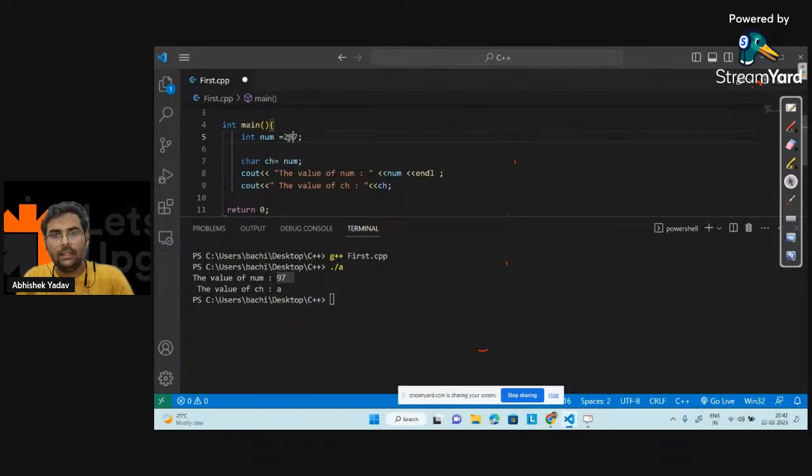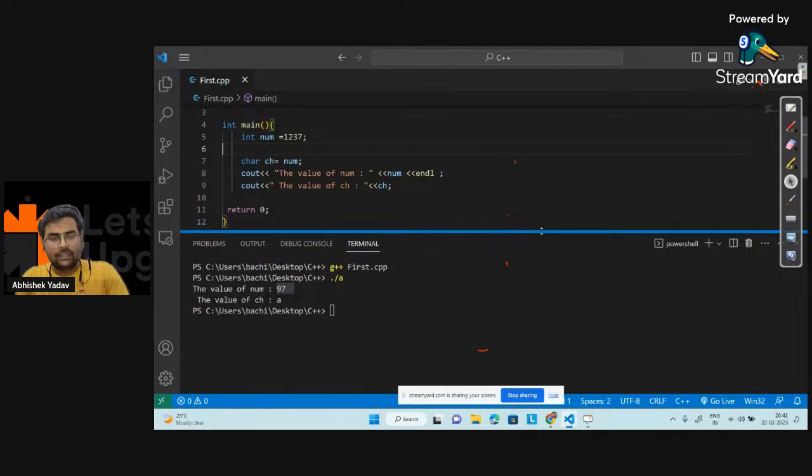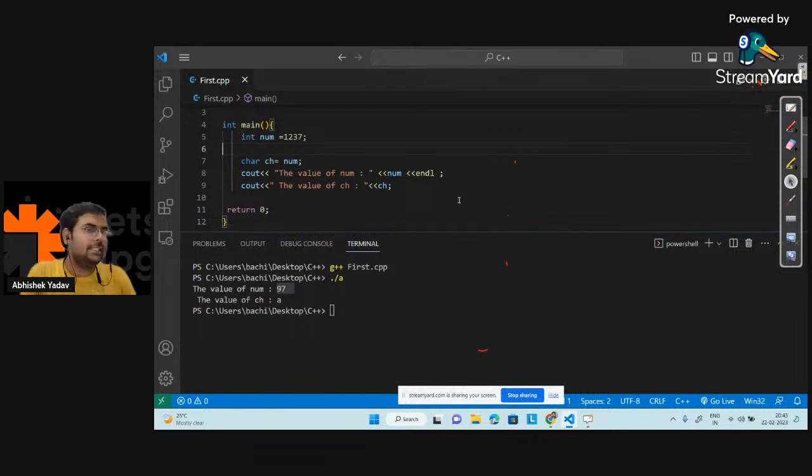Let's take 1 2 3 7. Okay, I have a variable with num is equal to 1 2 3 7, and I am doing the same thing again. So let's save the code now, guys. Please write in the chat what output I will get now. Okay, let's see the comment.